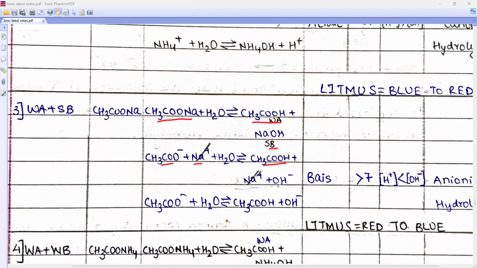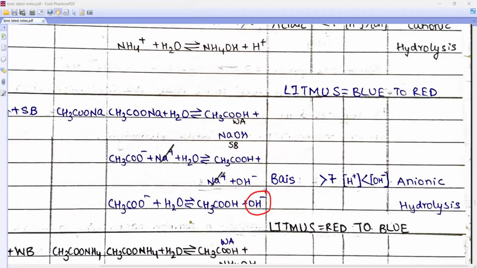Strong things dissociate, so it cancels. In the final solution, OH is there, so the solution is basic. pH will be greater than 7. OH is more. And why do we call it anionic hydrolysis? Because in the final product you see an anion.